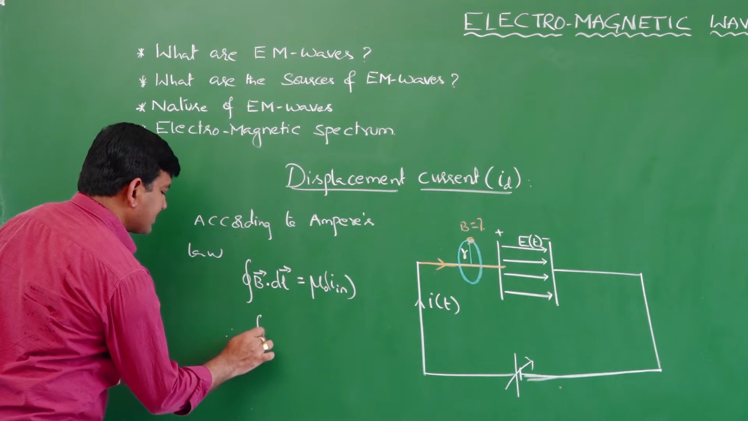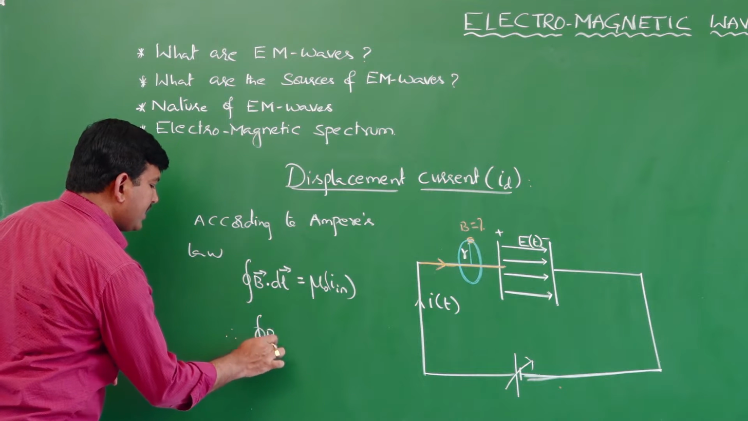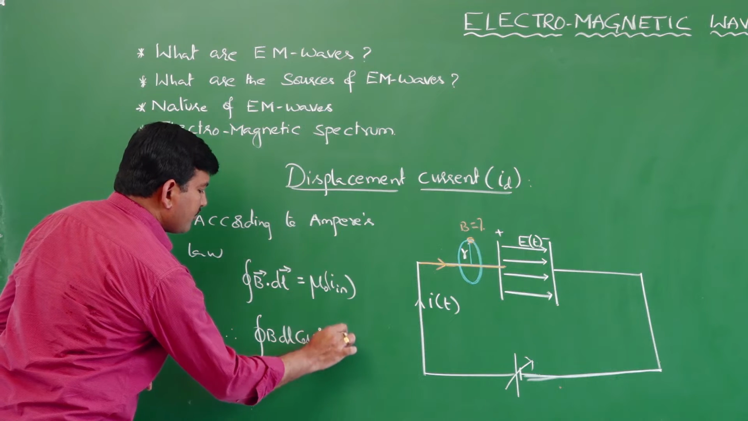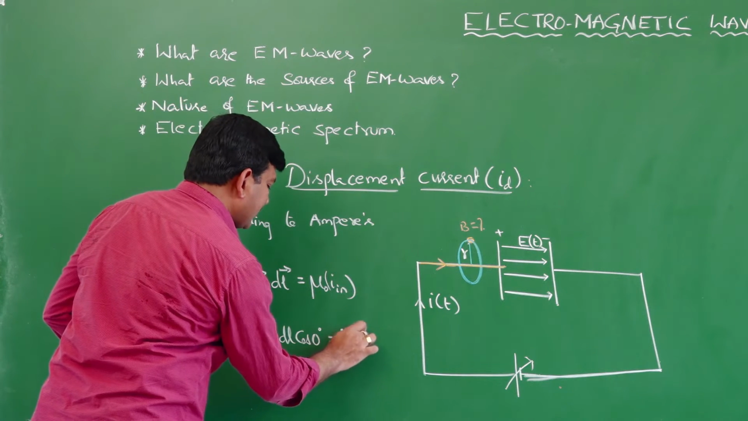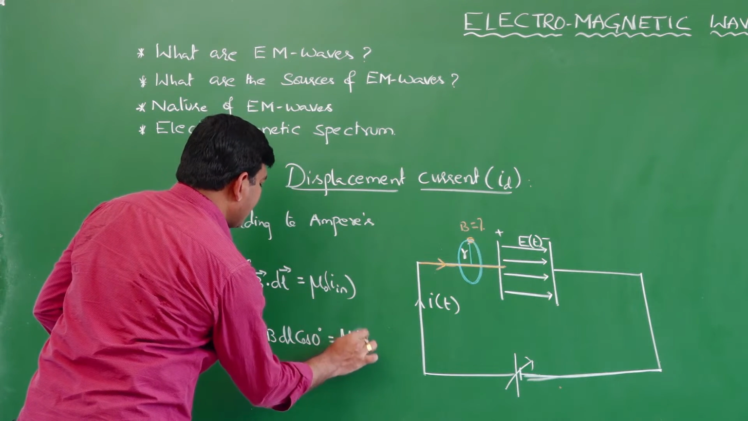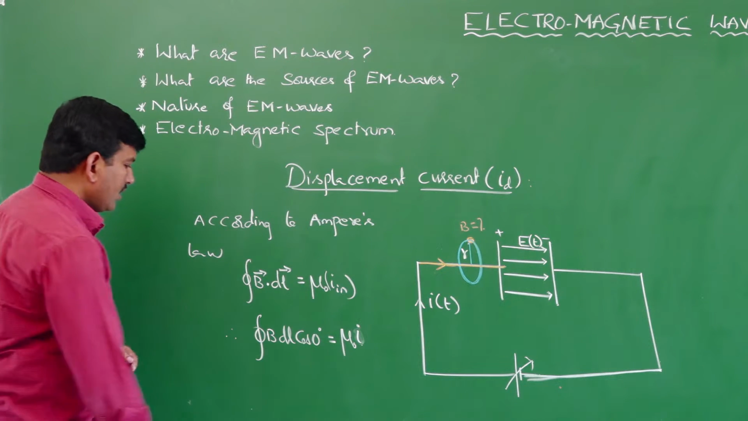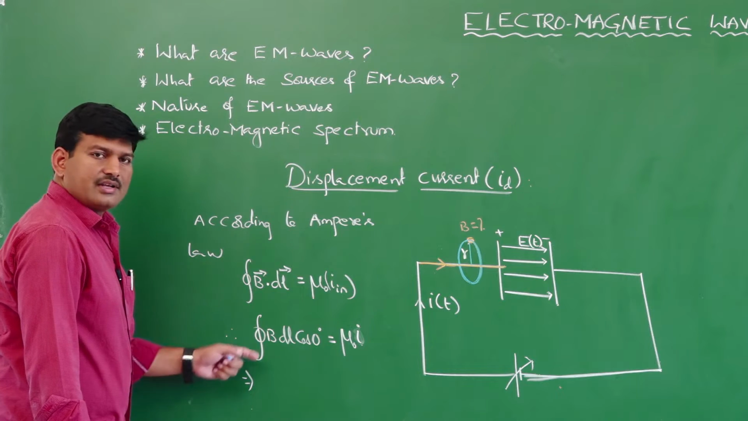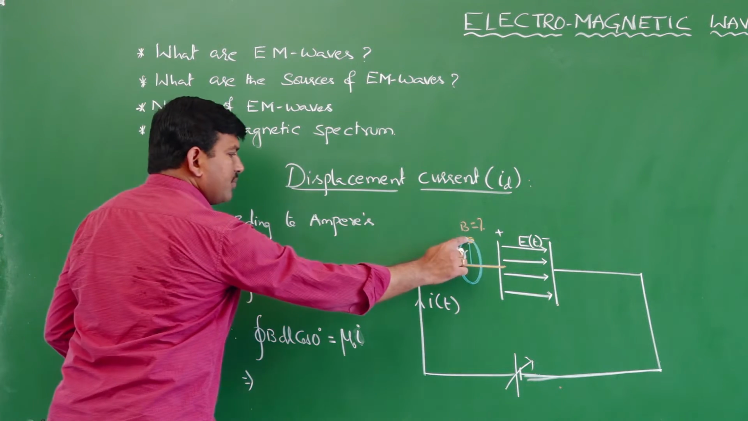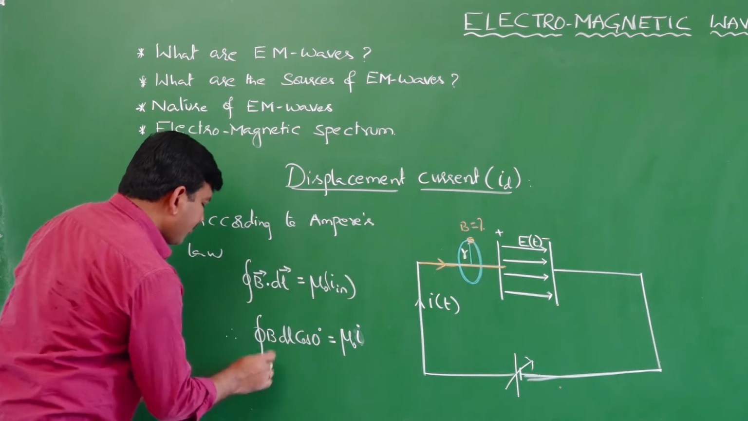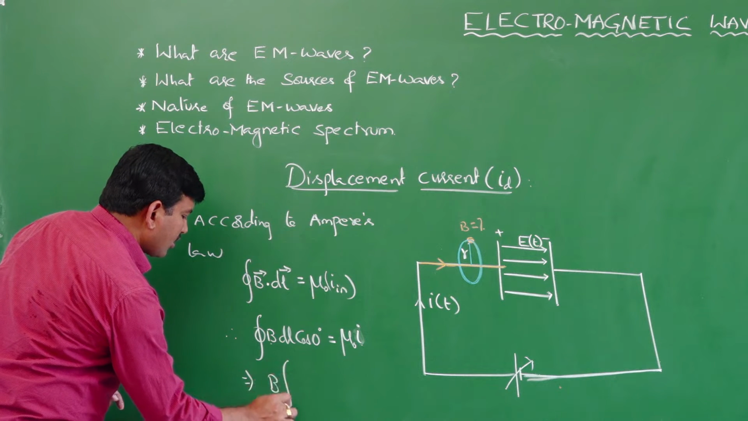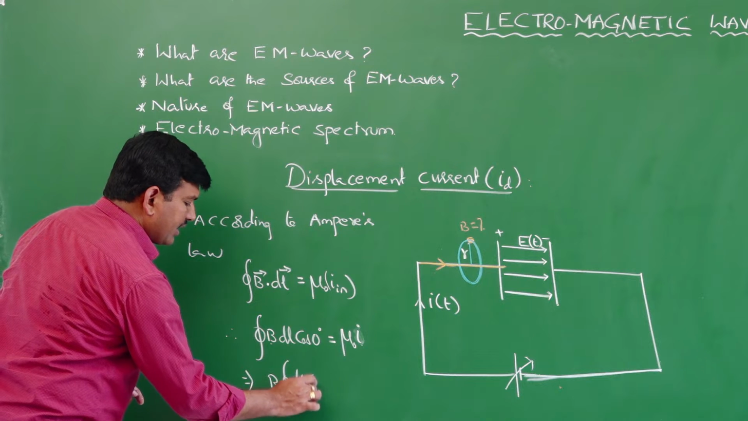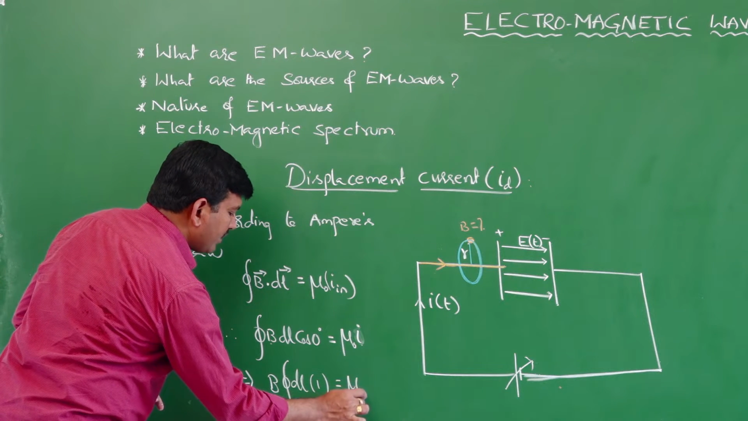Therefore, I can write the closed line integral of B into dL into cos 0 is equal to mu naught into I inside, which is nothing but I of t, or simply I will take it as I here. Now from this, strength-wise the magnetic field is the same throughout the perimeter. Therefore, B is constant, write it outside. The closed line integral of dL into cos 0 is 1, so I can take it as 1, and that is equal to mu naught into I.